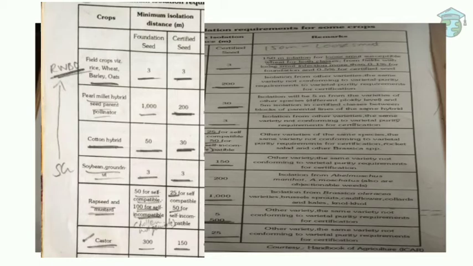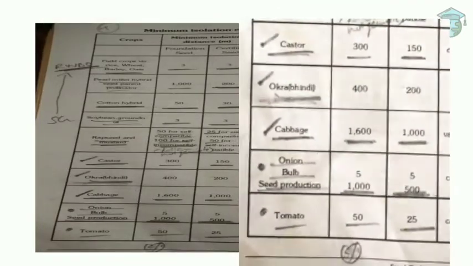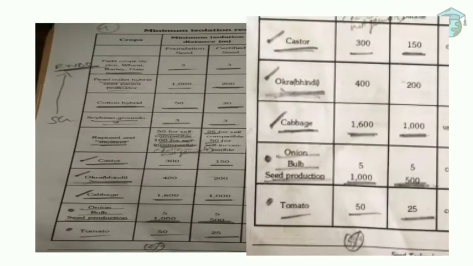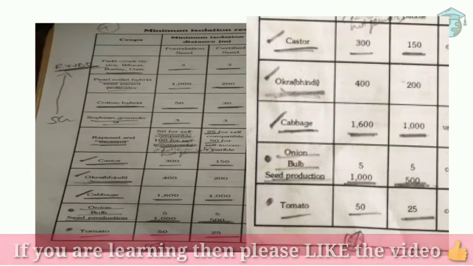Next one, bigger amounts we are going. Next one is castor, that is 300-150, foundation seed 300, certified seed 150. Next one, okra, that is bindi, 400 for foundation seed and 200 for certified seed. Next one, another big amount, that is pearl millet and onion. For pearl millet, foundation seed is 1000, certified seed 200. Onion, foundation seed 1000, certified seed 500.